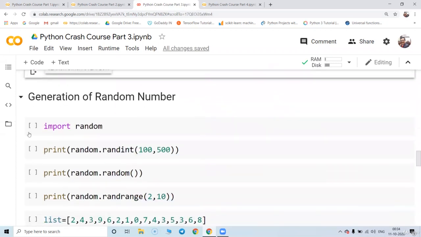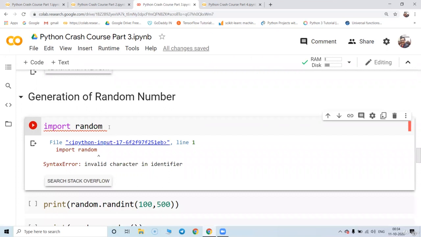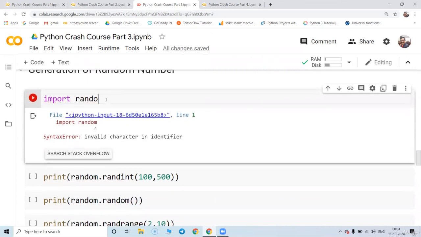Great. So let's try a random function. In random, we generate a random value like this. Okay, there's a space over here, we just need to remove that. Let's run this one more time. Okay, so the best way is to type it one more time, import random.